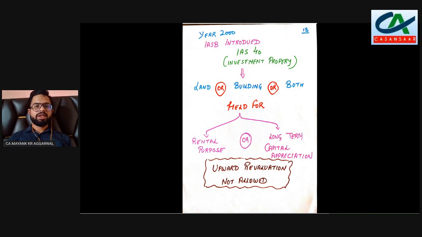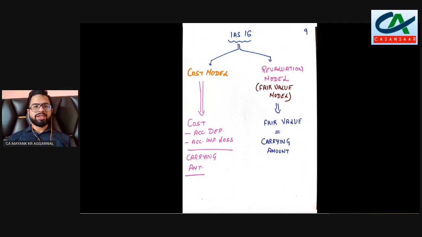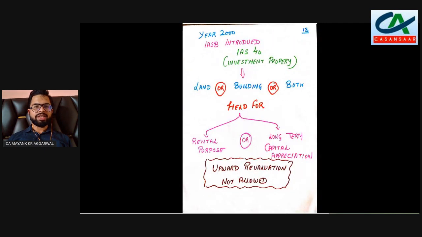Well, we see that IAS 16 has allowed us two models, cost model and revaluation model. So for these cases where an entity has any land or building for rental purposes or long-term capital appreciation, upward revaluation is not allowed. So this was the reason IAS 40 was introduced, to restrict entities from revaluing their land and building on which they were not doing any business.